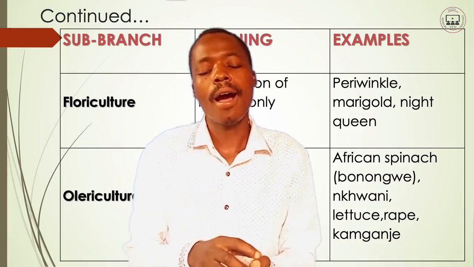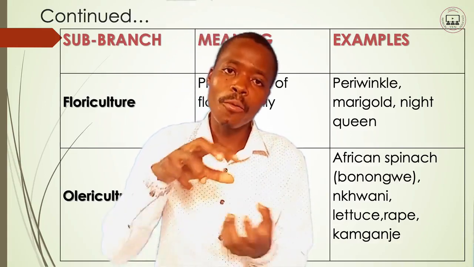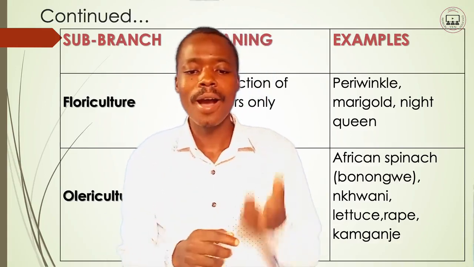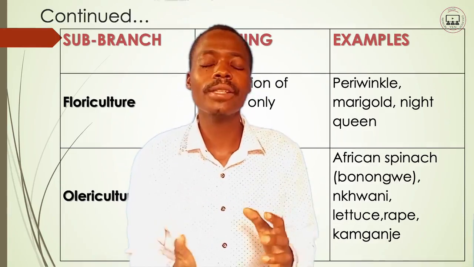So this branch, olericulture, deals with the production of vegetables. When you practice this, just know that you are practicing olericulture.